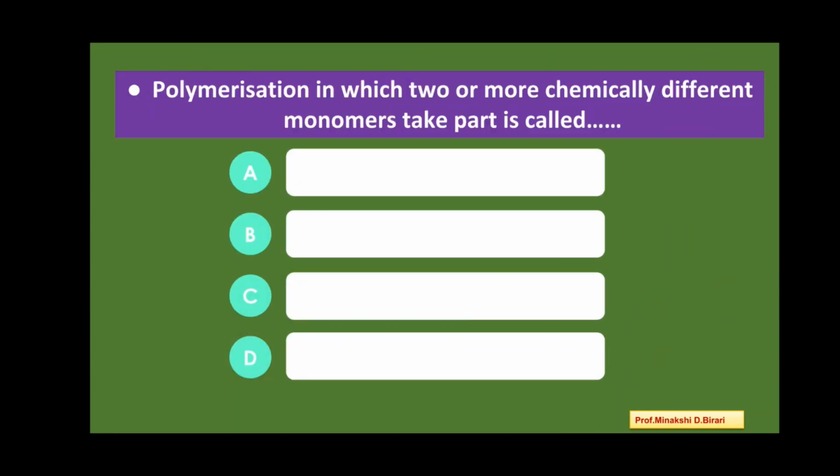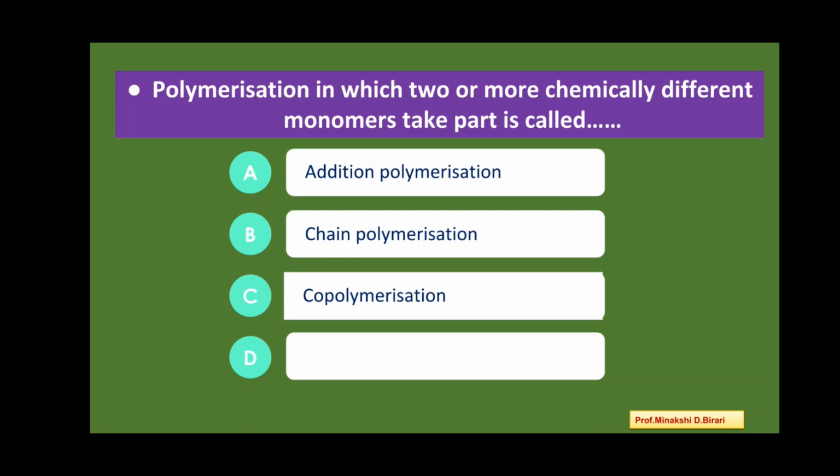Next question. Polymerization in which two or more chemically different monomers take part is called addition polymerization, chain polymerization, copolymerization, homopolymerization. So, which is correct answer? Copolymerization. So, the polymerization in which two or more chemically different monomers take part is called copolymerization.